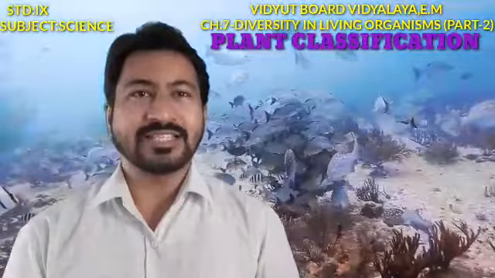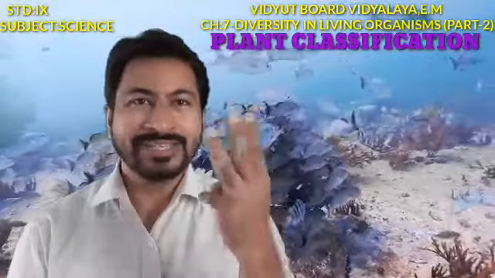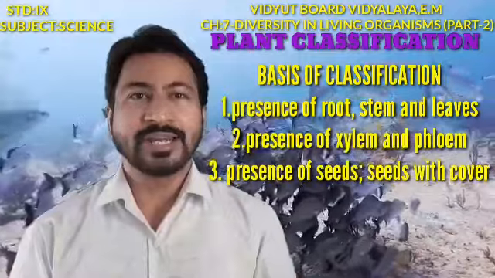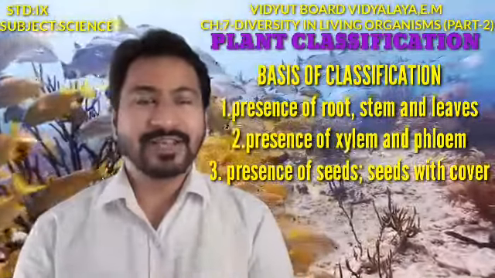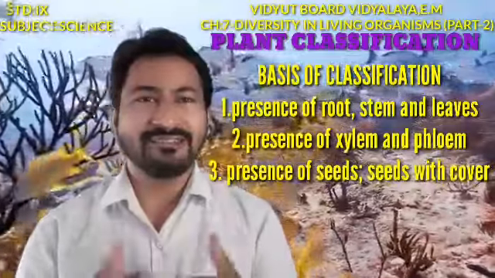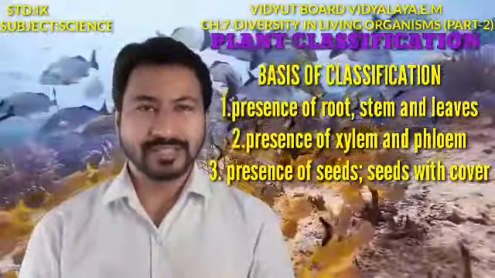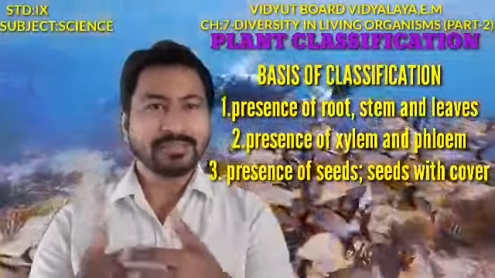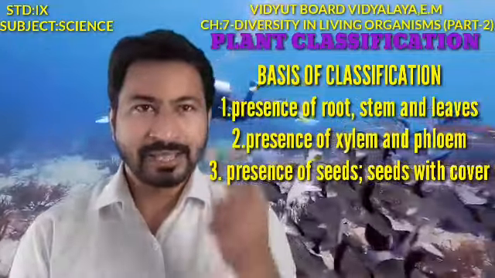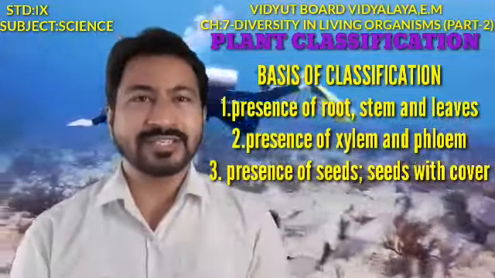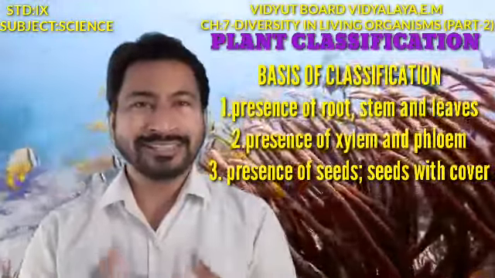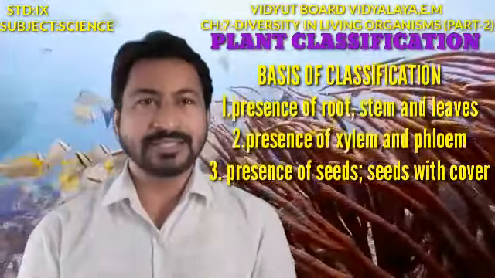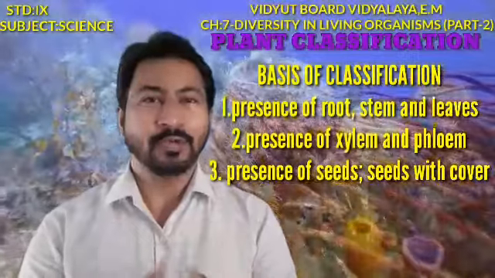Whenever we classify the plants, there are three bases with which they are classified. The first basis is whether the plant body has well differentiated regions, that is the root, stem and leaves. The second basis is whether they have conducting tissues for the transport of various substances, that is the xylem and the phloem.